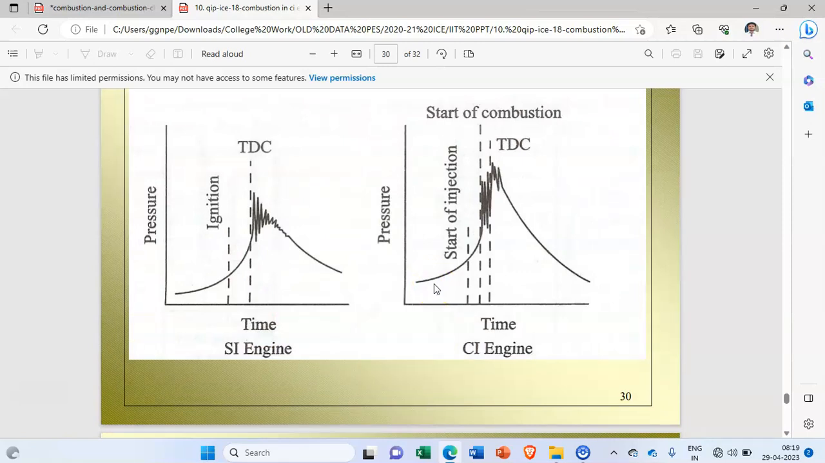I hope you understood what this particular detonation or knocking in CI engine is, and what the difference is between knocking in SI engine and knocking in CI engine.